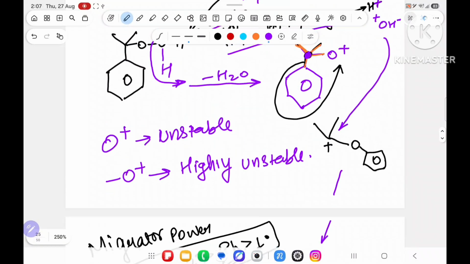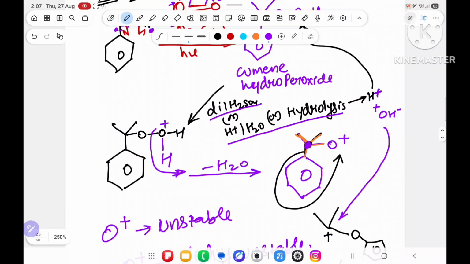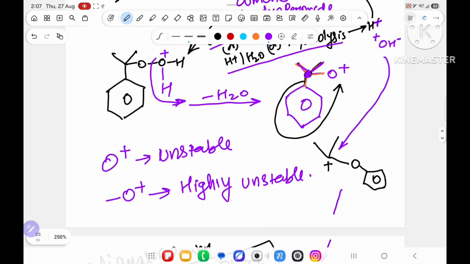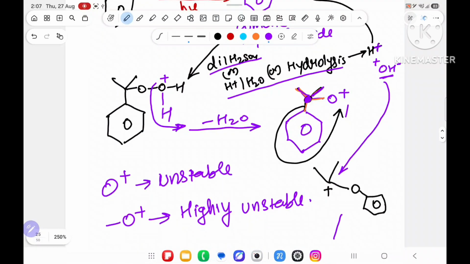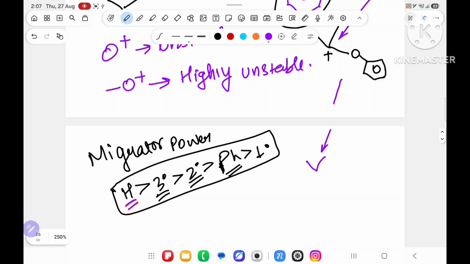No sir, that carbon has 4 bonds. Any 3 degree? No sir, because it is methyl, no 3 degree is there. Any 2 degree? No sir. So phenyl shifts. So this whole phenyl is coming to this oxygen. After that H plus and OH minus also came. This OH minus will come on this plus, and after that oxygen, and then phenyl.